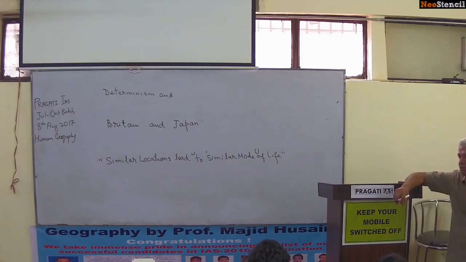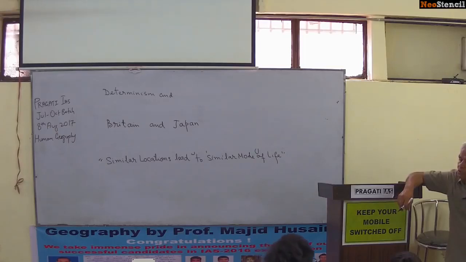Very little plain area. Tokyo is in the plain and East Anglia is a plain area. Otherwise, both the countries are mountainous. So these people have to look outward for resources to support their population. So the second similarity between Britain and Japan is both are mountainous, with little plain area.